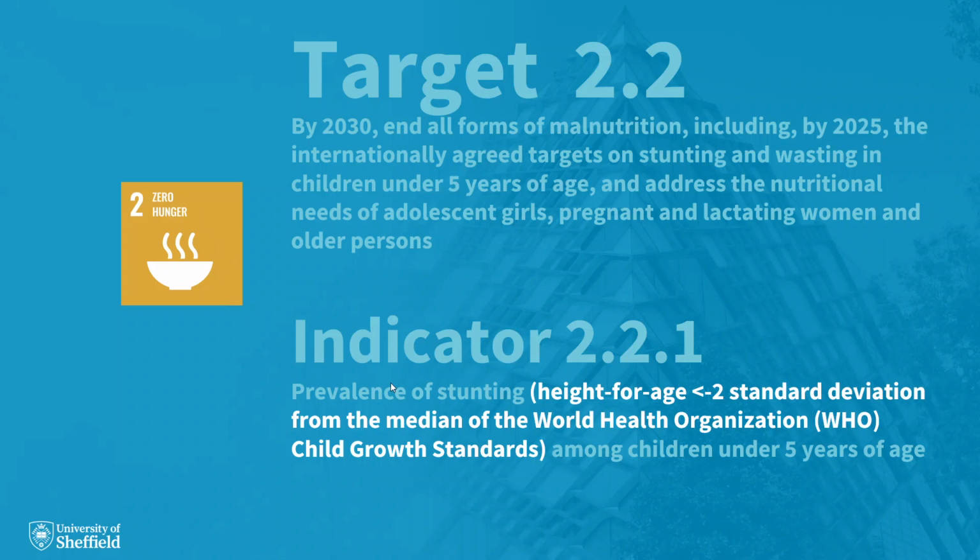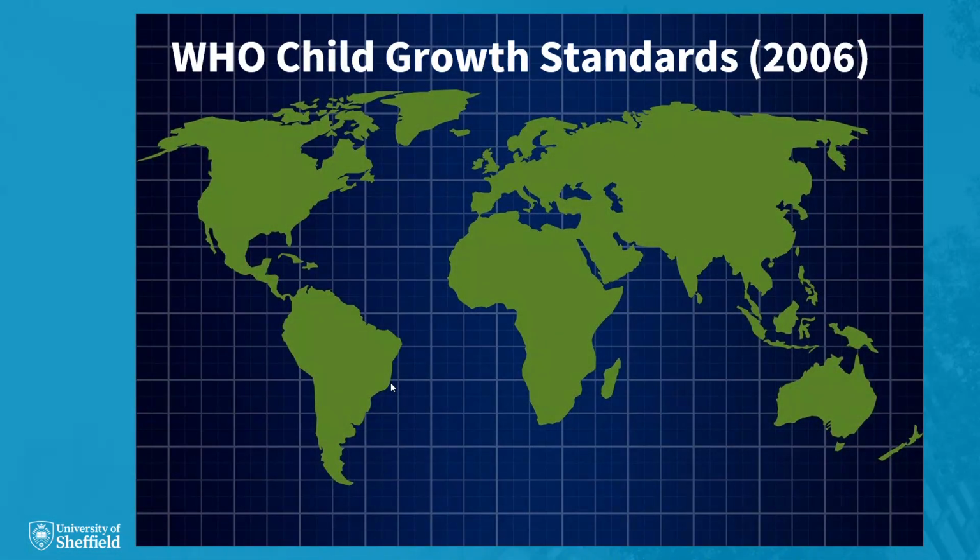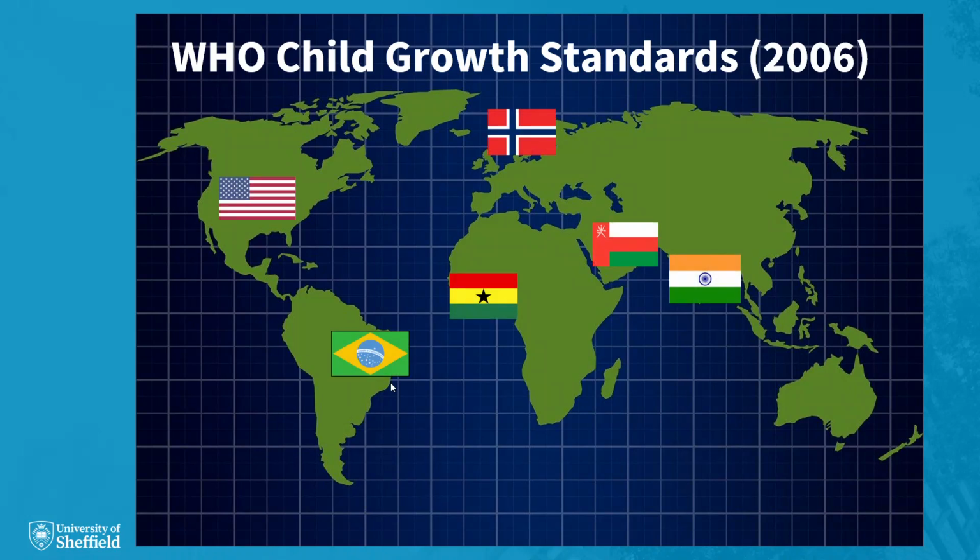Okay, so I think this indicator needs some serious unpacking. First question, what is height for age? I did a bit of digging on this and found that the WHO Child Growth Standards are derived from a study conducted around the turn of the millennium, with over 8,000 healthy breastfed infants and young children from widely diverse ethnic backgrounds and cultural settings.